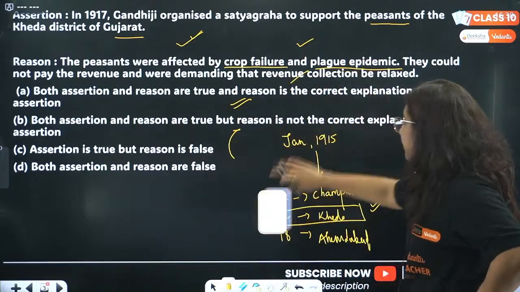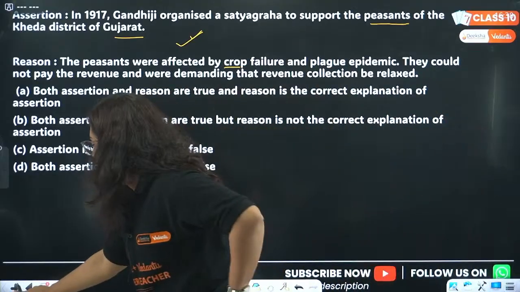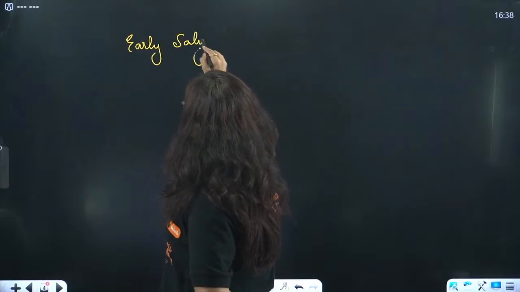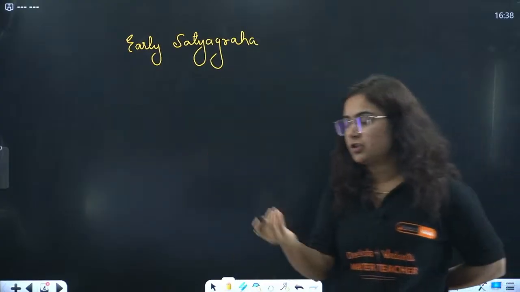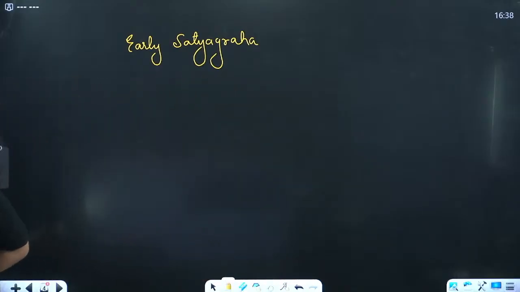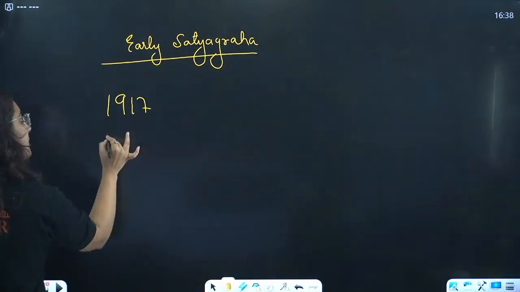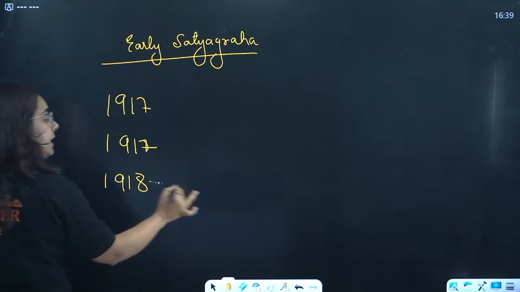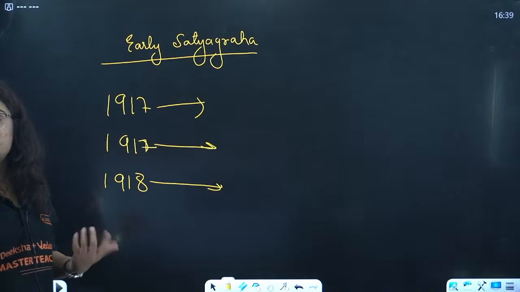Let me share an in-depth explanation of this topic. There were early satyagrahas of Gandhiji. Now, what is satyagraha basically? Satyagraha is a concept Gandhiji trusted in, and he introduced it to us. The early satyagrahas of Gandhiji were in 1917 and 1918. Satyagraha means something that is based upon truth and non-violence.